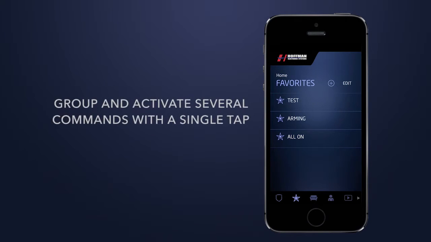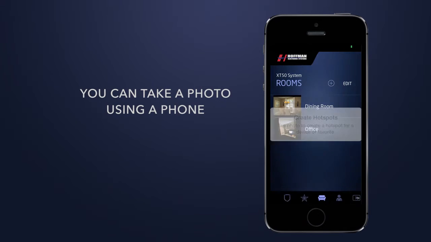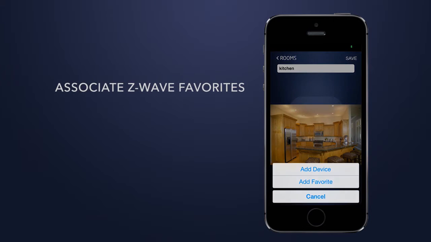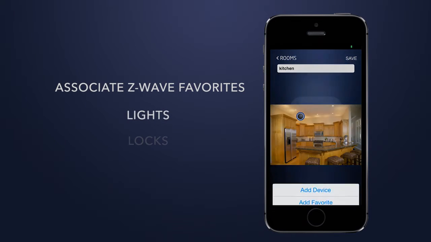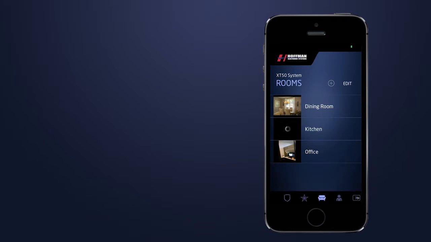With the Favorites feature, you can group several commands or functions and activate them with a single tap. A check mark next to the prompt confirms when a favorite is activated. With our exclusive Rooms feature, the user can take a photo using their phone and associate Z-Wave favorites or other lights, locks, and thermostat controls for a simple photographical user interface.